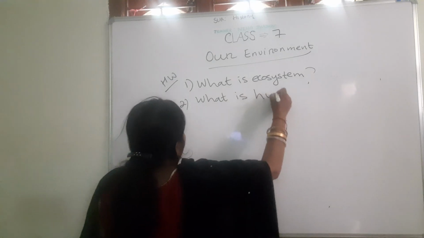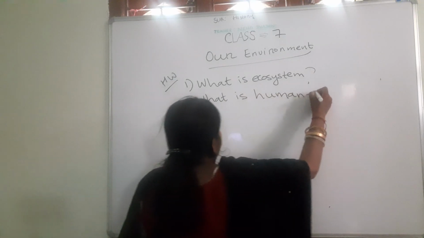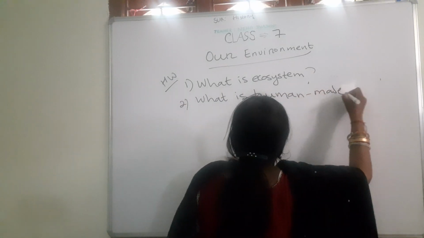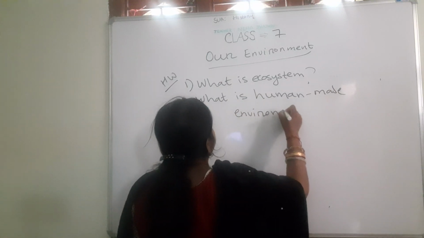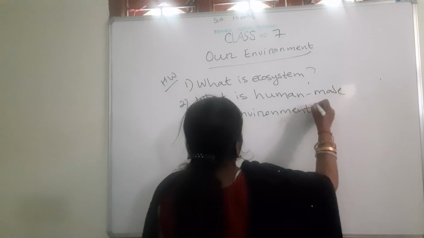What is the human-made environment? Next class, I will discuss the summary of the human-made environment as well as start the new chapter of history.